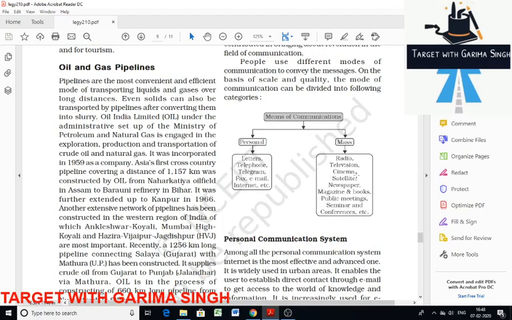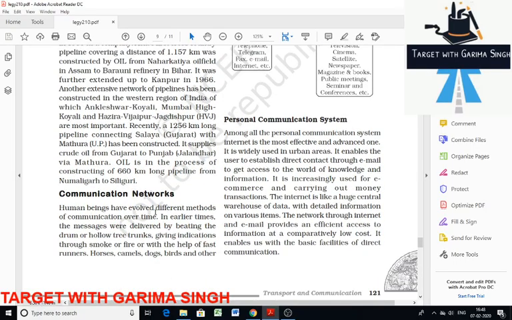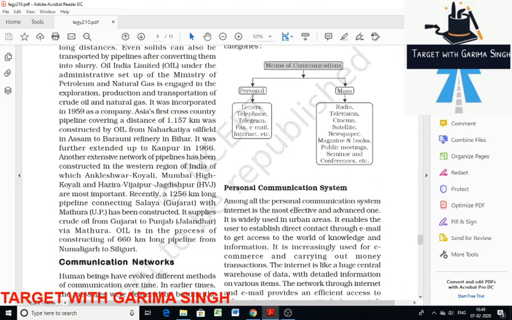Next is the communication network. A number of communication means have been used since human history. Messages were delivered by beating drums or hollow tree trunks, giving indication through smoke or fire, or with the help of a fast runner. Then with development in science and technology came revolutionary inventions in means of communication. You can see the post office, telegraph, printing press, telephone, satellite, etc. These came into the picture after science and technology advancement.